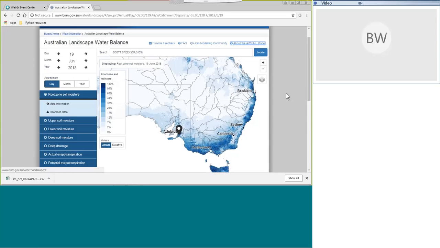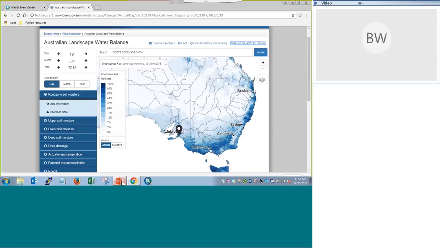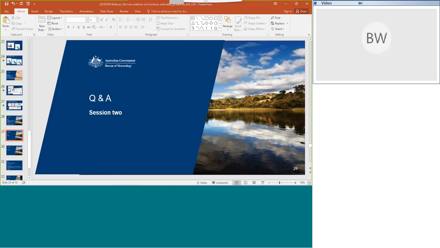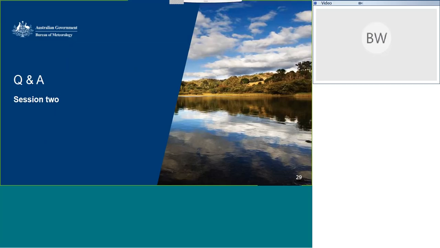No, yeah, so the relative data is comparing right back to 1911. So when you see that May 2018 is dry, that is relative to the last 100 and however many years, 100 plus years of Mays compared, and then ranked against each other, and then you will see that it's drier than average.